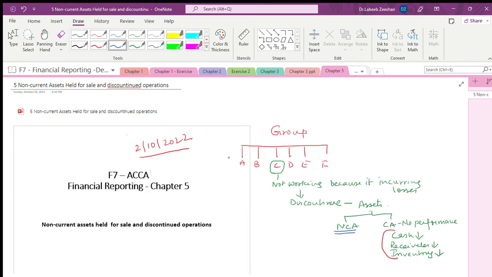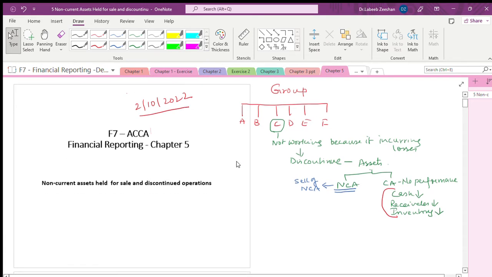Now what will you do when you are winding up the business, when you are closing down the business? You will sell off the non-current assets. When you sell off non-current assets, you are deciding at some point of time that you have to sell it. Once you have decided, it's decided.